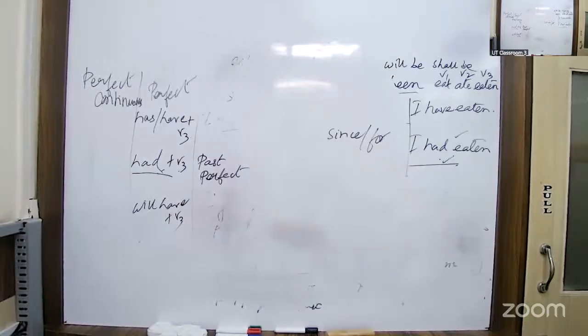Why French in the bracket? French is not a verb. Only study is the verb. Tense is always only related to verbs, so only those verbs will come in brackets.